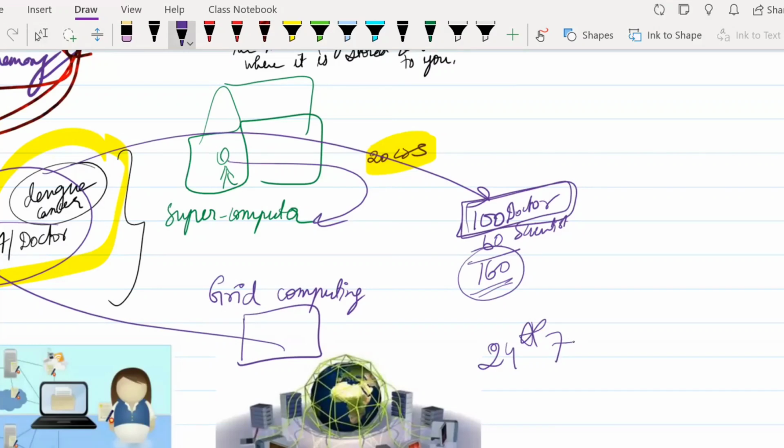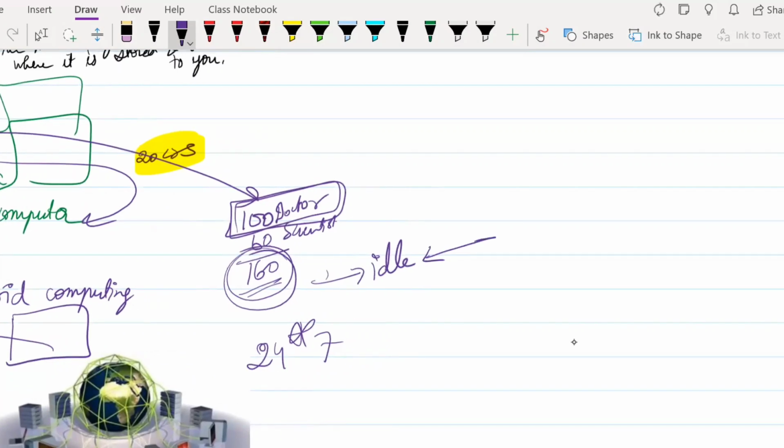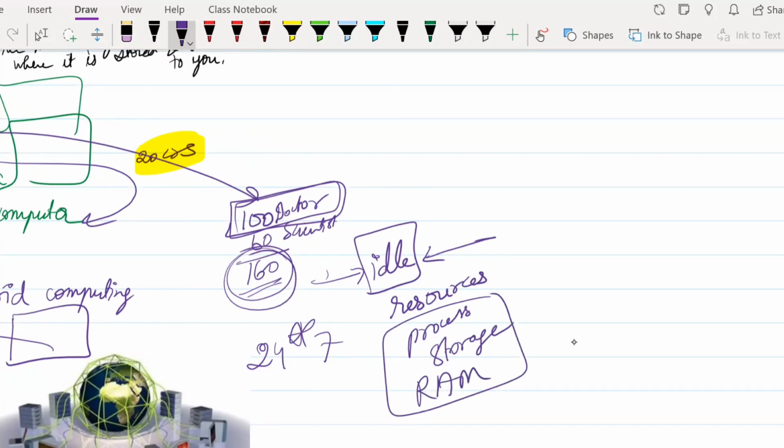So whenever these 160 laptops or systems are idle, you can use this idle time, and you can use the resources available in the laptop whenever it is idle. What are the resources that Priya can use from this laptop? The processing power that it has, the storage that it has, the RAM, all of these.